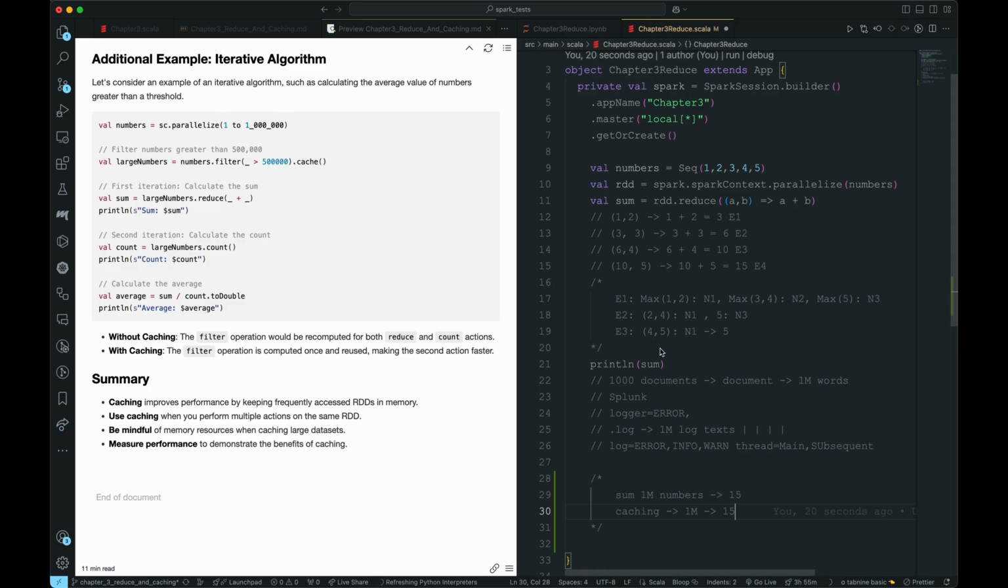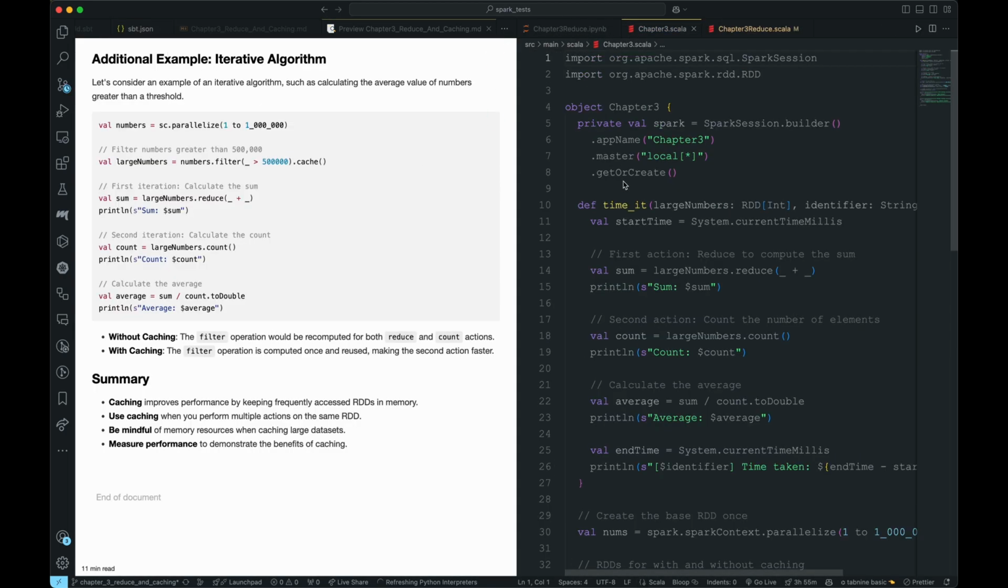Before we move on to the example, let's read through the summary. Basically, caching improves performance by keeping frequently accessed RDDs in memory when you perform multiple actions on the same RDD. Be mindful of memory resources when caching large data sets, because if it is very big, I'll try to show you an example of that as well, then it could go out of memory. Your actual instance could go out of memory. And we also measure performance to demonstrate the benefits of caching. So let's first go with the benefits.